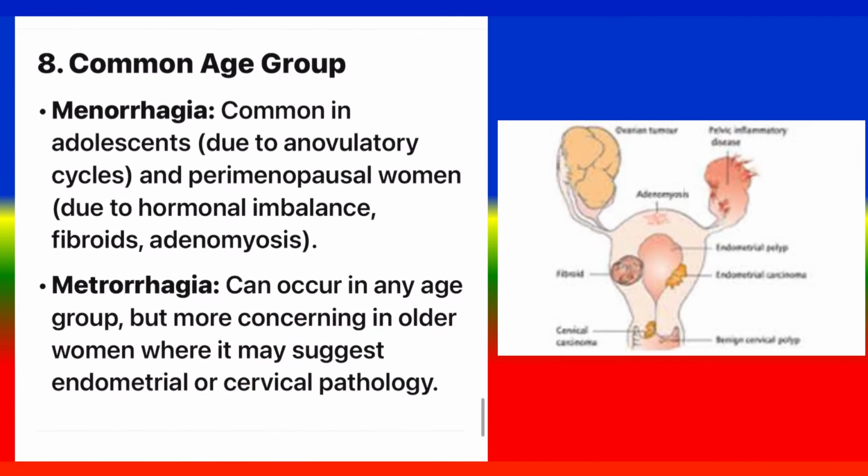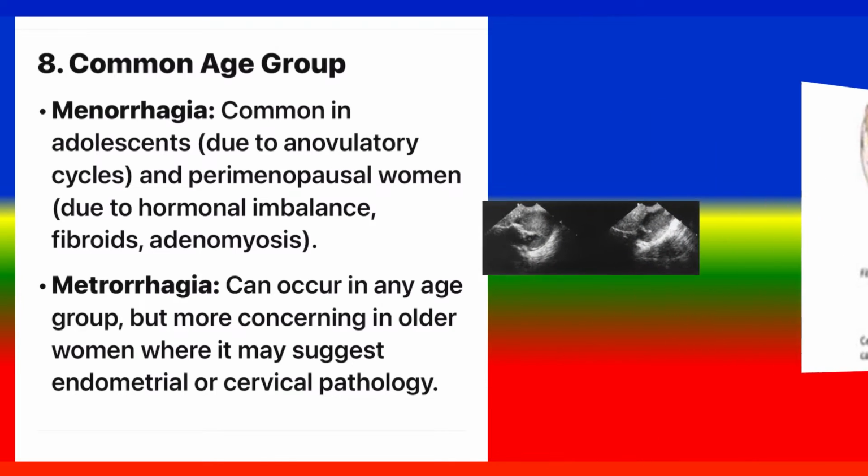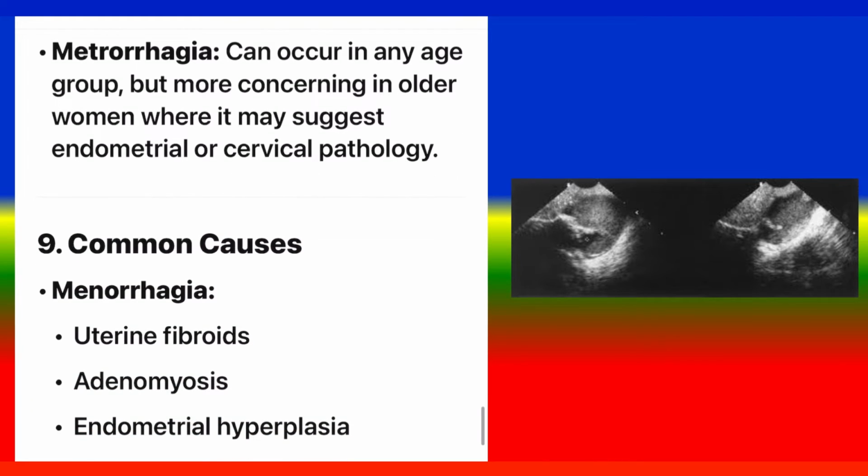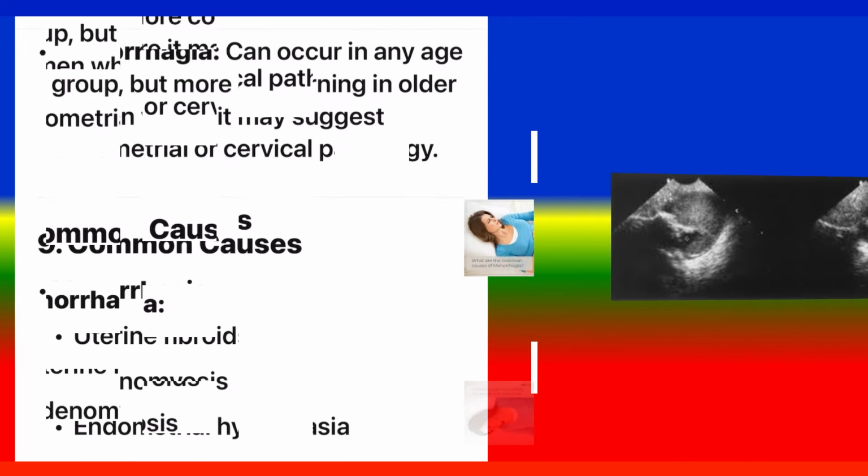8. Common age group. Menorrhagia: common in adolescents due to anovulatory cycles, and perimenopausal women due to hormonal imbalance, fibroids, adenomyosis. Metrorrhagia can occur in any age group, but is more concerning in older women where it may suggest endometrial or cervical pathology.